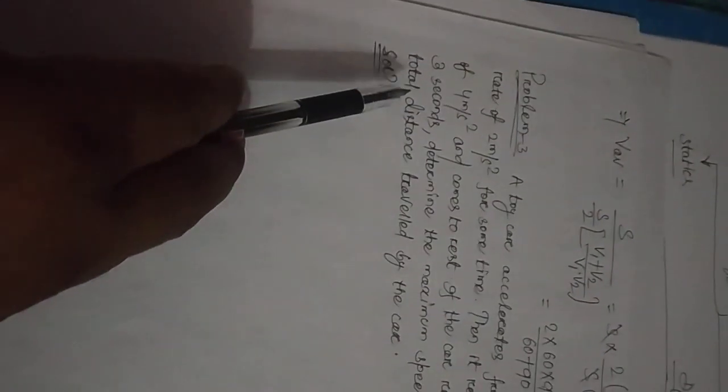Then it retards at a constant rate of 4 meter per second square and comes to rest. If the car remains in motion for a period of 3 seconds, determine the maximum speed attained and the total distance traveled by the car. Now guys, you solve this problem. Okay, thank you.